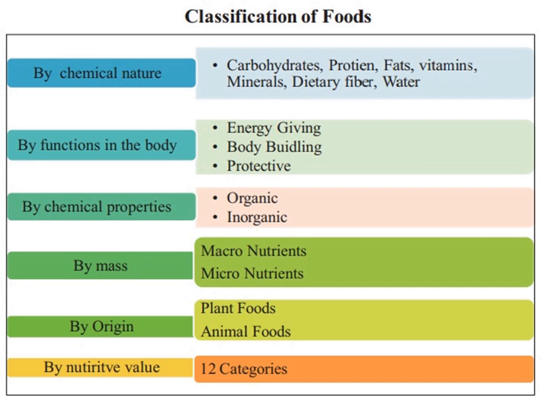By chemical properties, it can be organic food, inorganic food. By mass, it can be macronutrients, micronutrients. By origin, it can be plant source of food, animal source of food. And by nutritive values, there are around 12 categories that I'll be discussing in the coming slides.